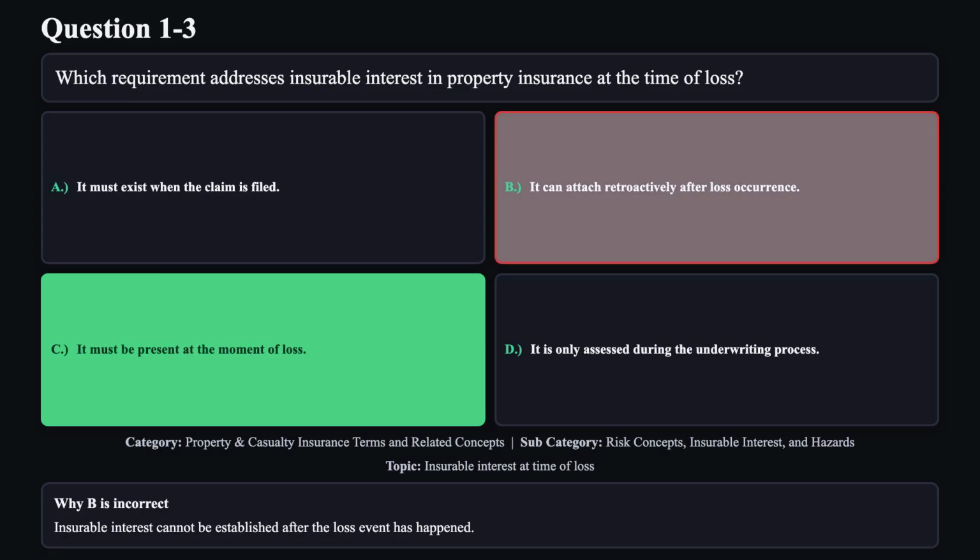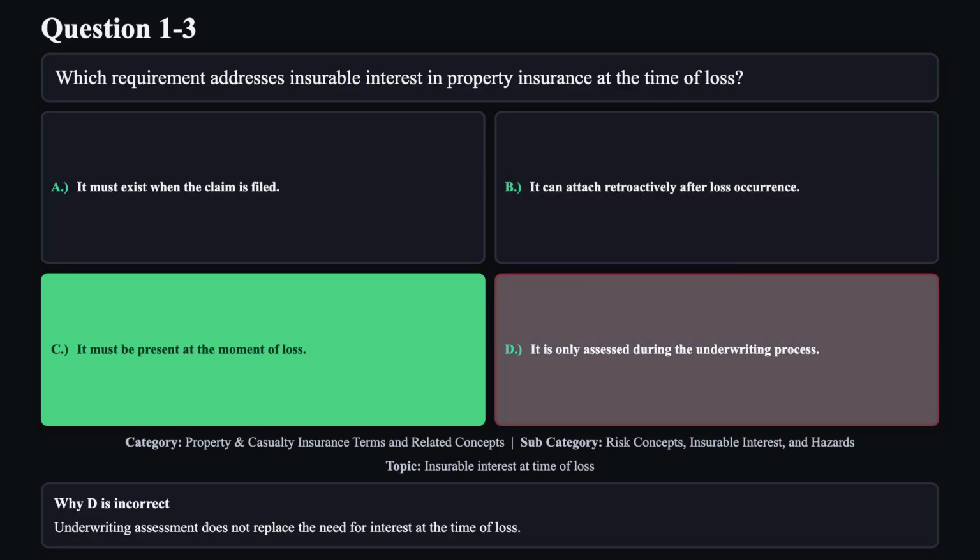Reason B is not correct. Insurable interest cannot be established after the loss event has happened. Reason D is not correct. Underwriting assessment does not replace the need for interest at the time of loss.